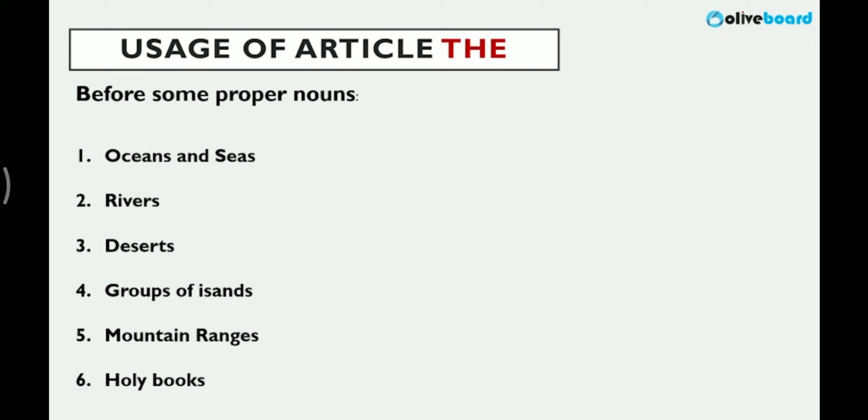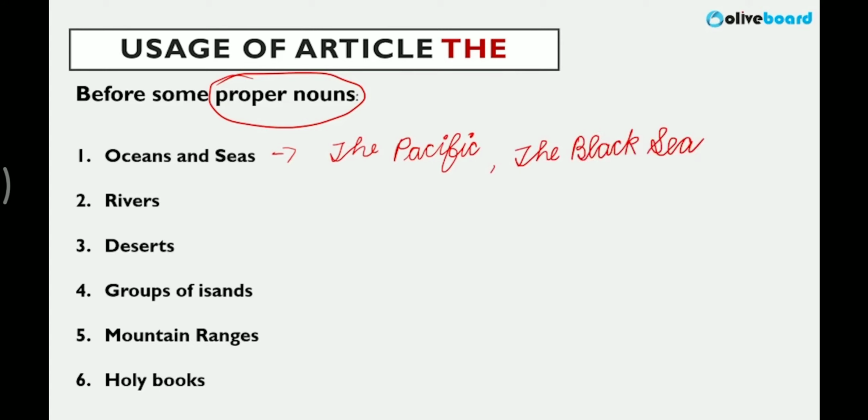Next, obviously, before the names of oceans, rivers and deserts, you know, we always use "the" before these names. Let's look at a few examples. Oceans and seas, you have heard this: the Pacific, the Black Sea. Rivers, you all know, before the names we always use "the": the Ganga, the Nile. Deserts: the Sahara.